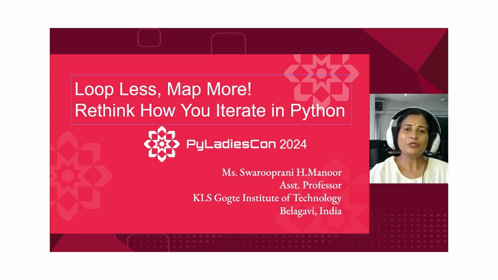So today I'm going to show you when to stick with loop and when to try map, and how this small change can make your code cleaner, faster, and easier to maintain. By the end of this session, you will know how to loop less and map more. So, let's get started.